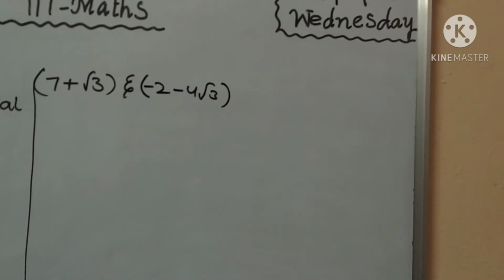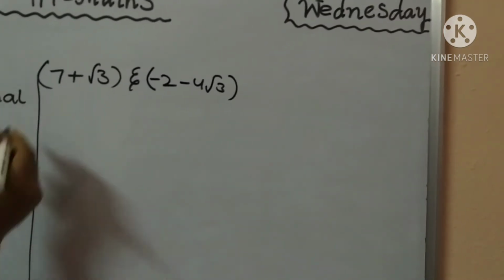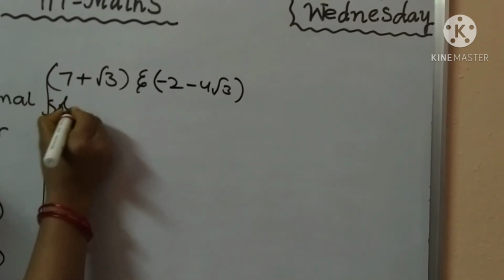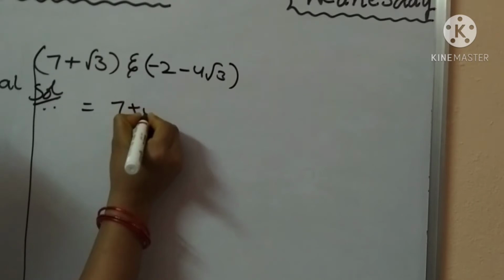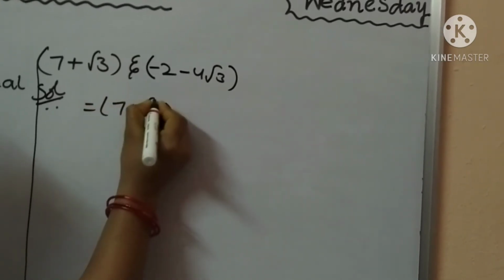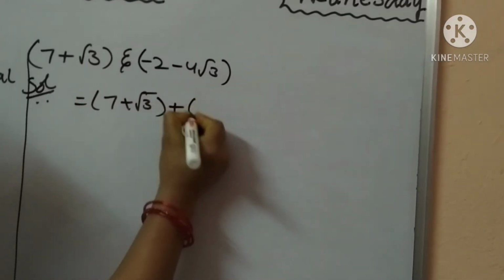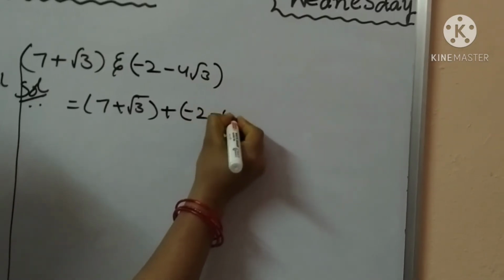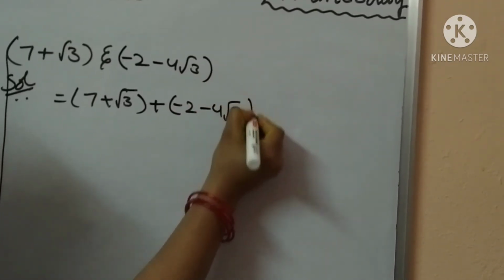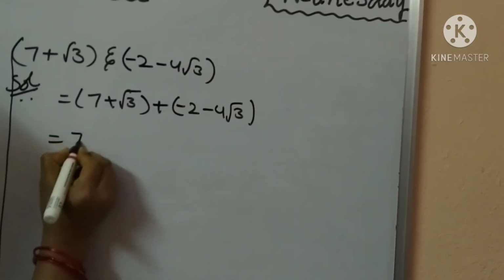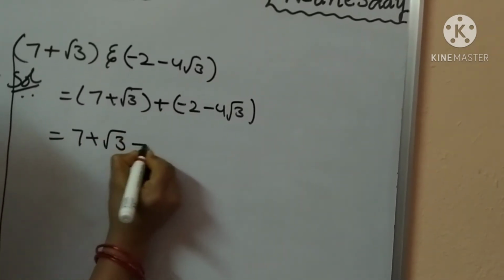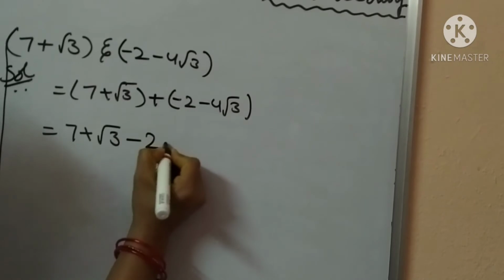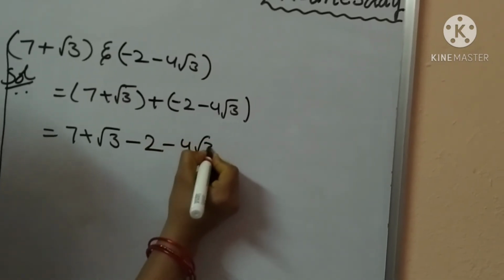So once observe that the sum of two irrational numbers means 7 plus root 3 plus minus 2 minus 4 root 3. So here write 7 plus root 3 plus into minus, minus 2 plus into minus, minus 4 root 3.